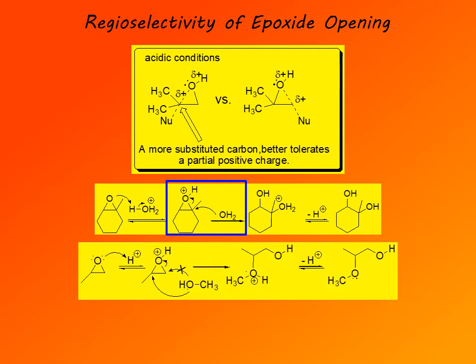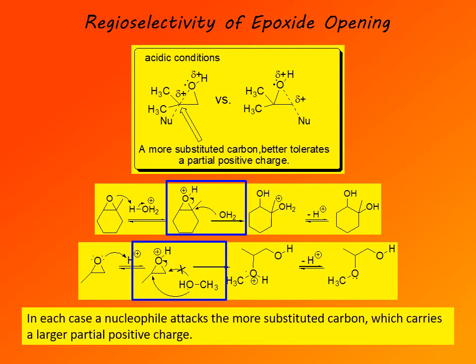In the second example, we have methanol as a nucleophile, and that's a better example because methanol adds to the more substituted carbon of the epoxide ring, and the product has the ether oxygen on the more substituted carbon and the hydroxyl, alcohol oxygen on the less substituted carbon. So in summary, when the reaction is carried out under acidic conditions, in each case the nucleophile attacks the more substituted carbon, which carries the larger partial positive charge.